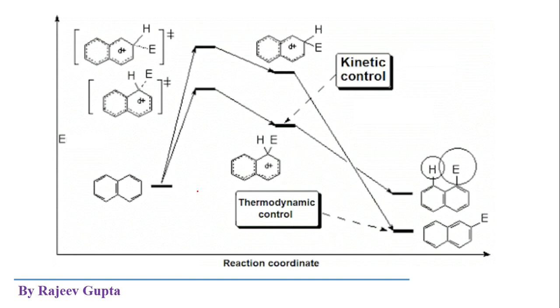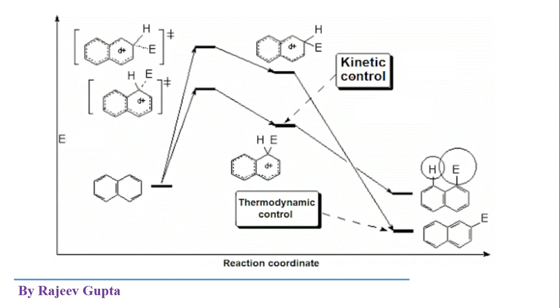So here a reaction coordinate diagram or energy profile diagram is shown for this sulfonation reaction with naphthalene. Here the reactant is shown, and here the two products are shown, and the reaction is occurring at two temperatures: kinetically controlled, where the temperature is 80 degrees Celsius, and second is thermodynamically controlled, where the reaction temperature is around 160 degrees.